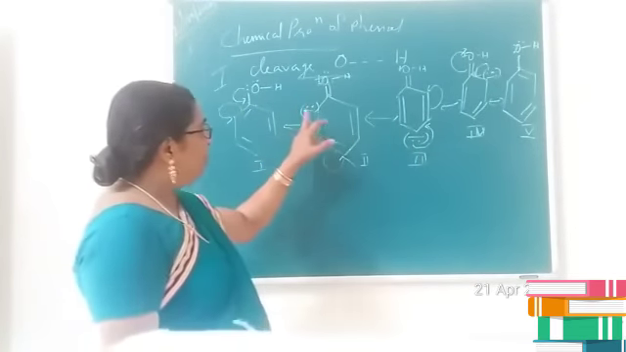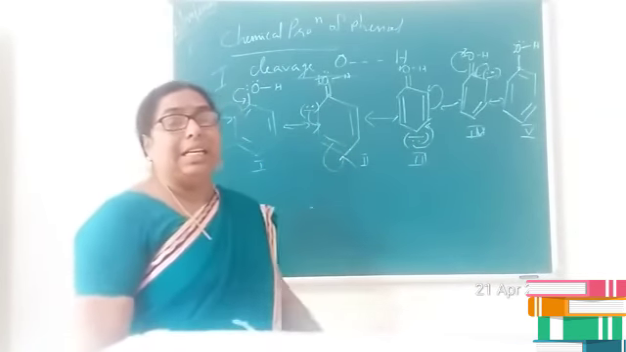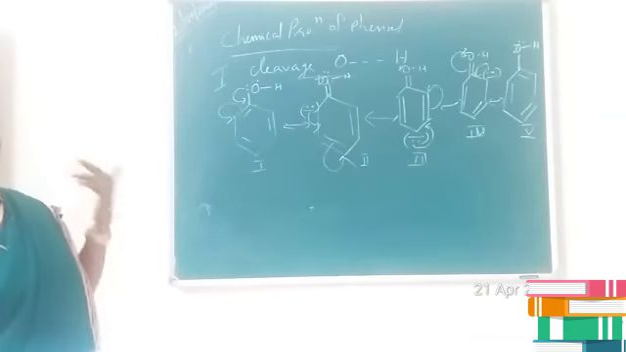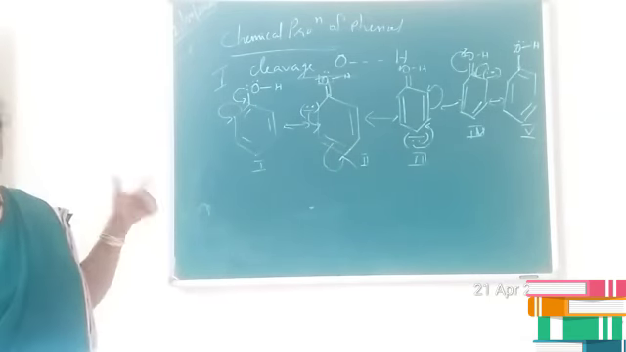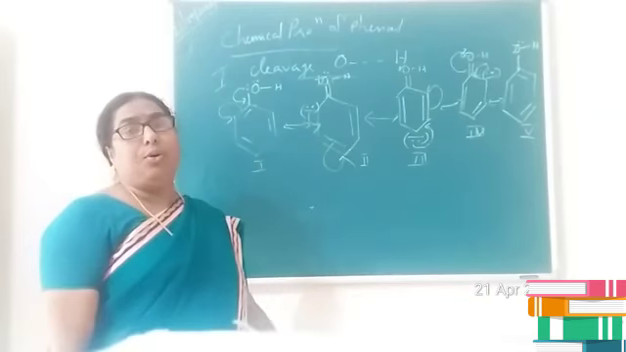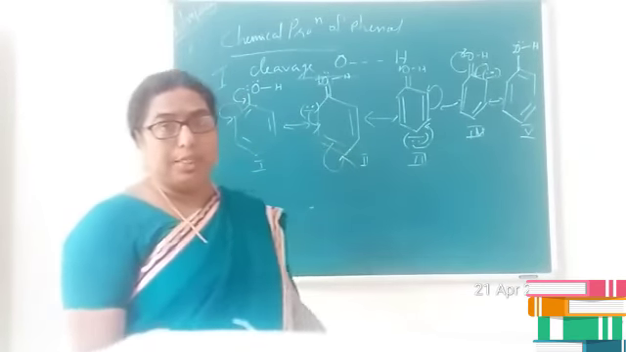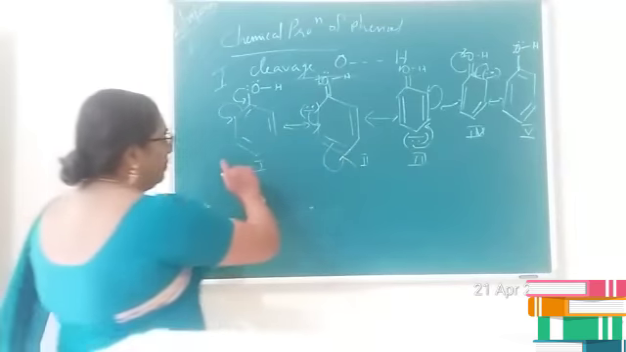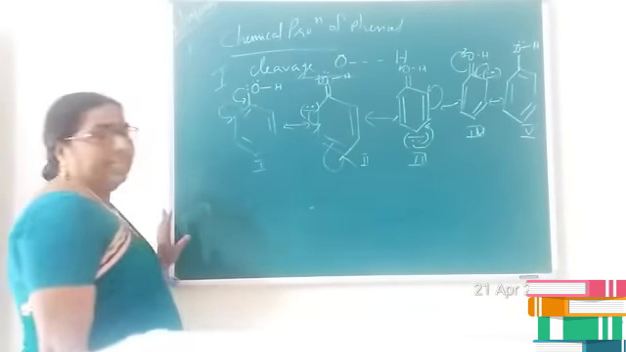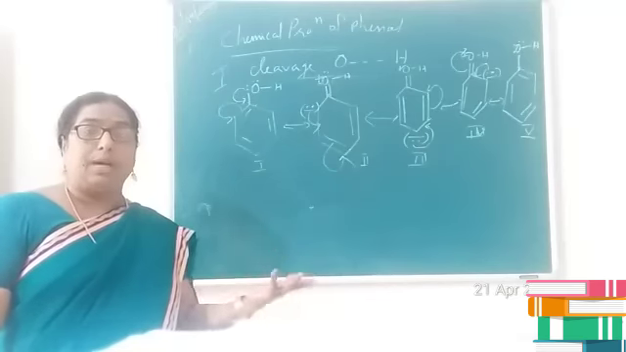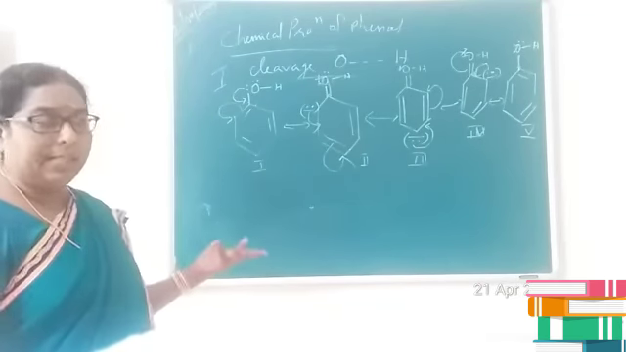Children, just observe structures second, third and fourth. Here you can see that at the ortho and para positions, the electron density has increased. That is why, when we study electrophilic substitution, in phenol the substitution takes place at the ortho and para positions. And because of these resonating structures, phenols are strongly acidic; compared to alcohols, they are better acids.